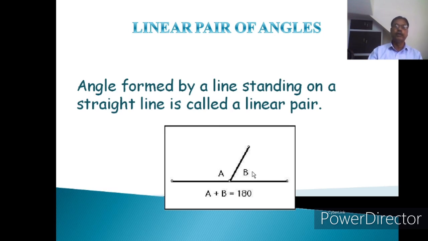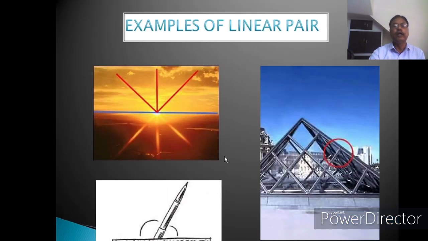It is forming two angles, angle A and angle B. They are called a linear pair. All adjacent angles are not called a linear pair. What is the speciality of a linear pair? The sum of these two adjacent angles must be 180 degrees. If the sum of the two adjacent angles is 180 degrees, then we will call it a linear pair of angles.